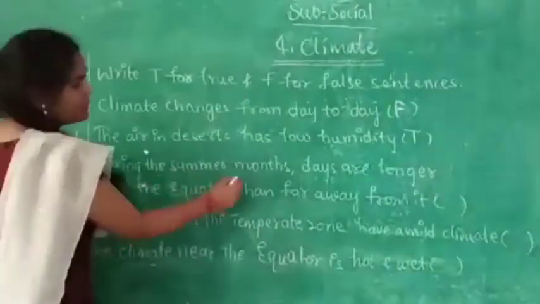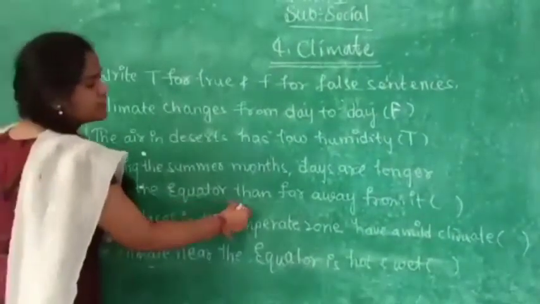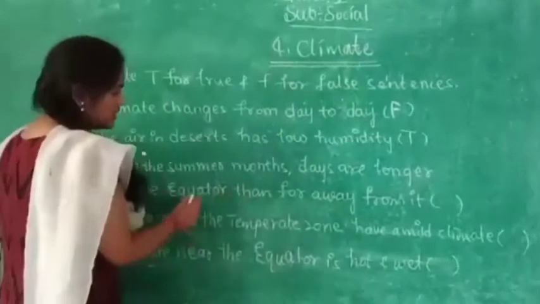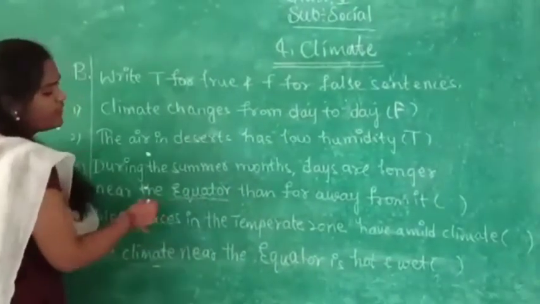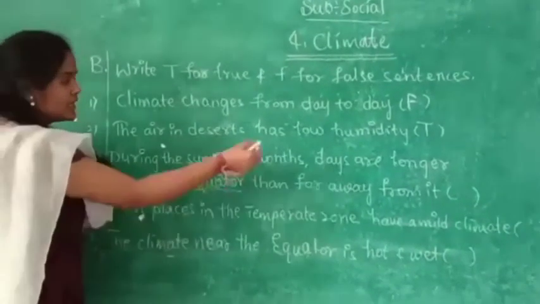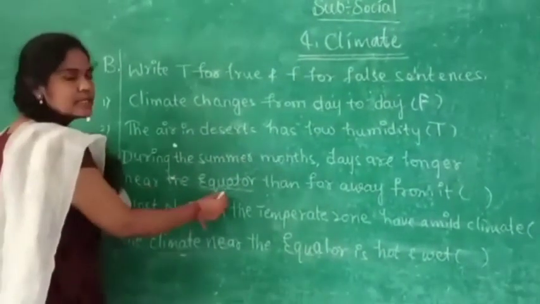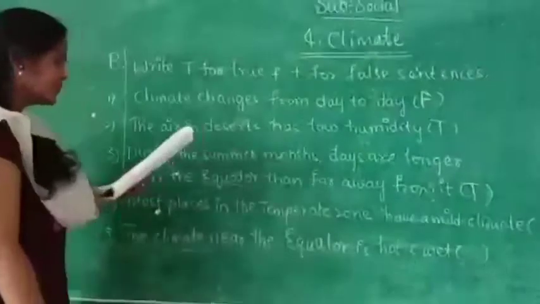During the summer months, days are longer near the equator than far away from it. Yes. Why? Because near the equator, the sun rays fall straight. That's why during the summer months days are longer near the equator than far away from it. So write T here. T means true.